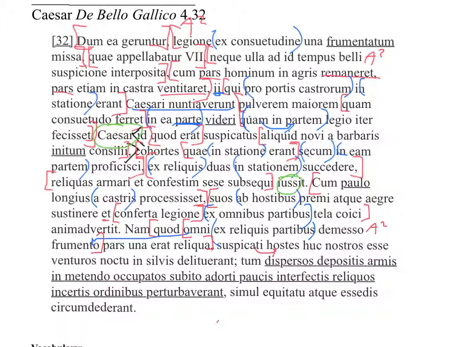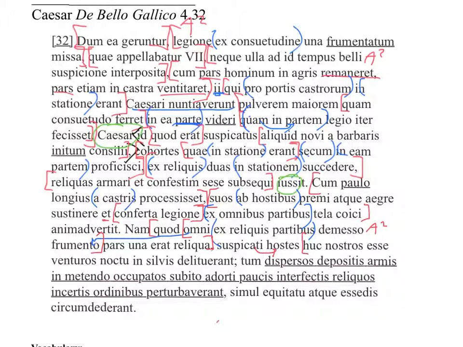Nostros esse venturos. We have another ACI here immediately. I can see that. Looks like nostros is probably our subject, but I'll start our bracket at nostros because you can't suspect something to a place. That doesn't really make any sense, but venturos esse, you can come to a place, so we'll go with that. Noctu in suis